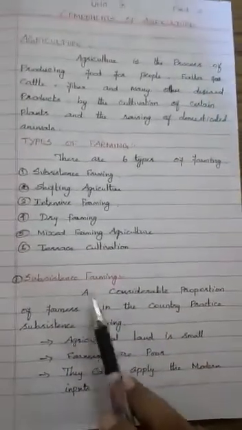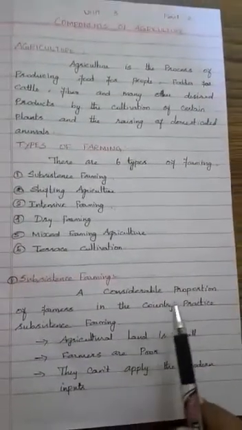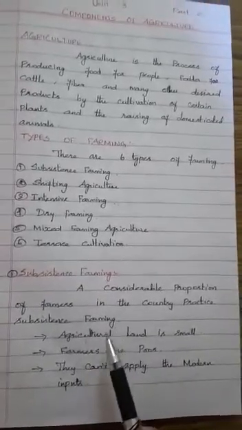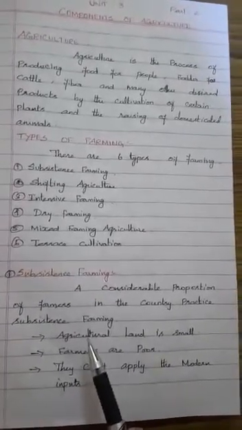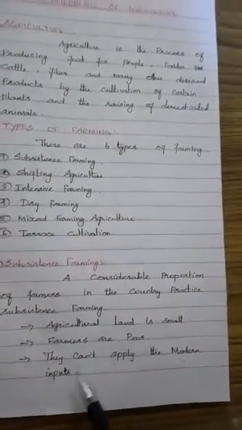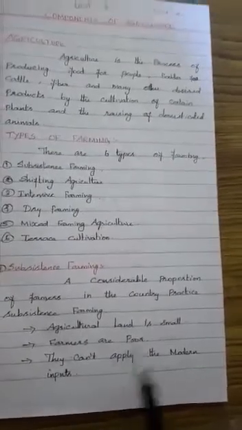First one is subsistence farming. A considerable proportion of farmers in the country practice subsistence farming. The agricultural land is small, and the farmers are very poor. They can't apply modern inputs.